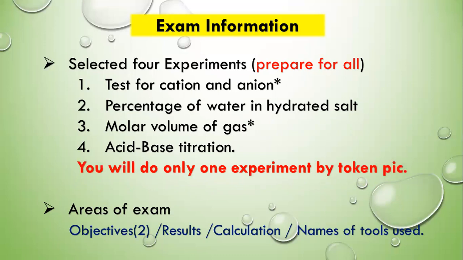The second one is the results. Of course, you will be given a table or chart, whatever it is. You have to fill in the results based on the experiment that you do and the data you take from the experiment. Then the calculations: most of the formulas will be given, except maybe one or two, but mostly you will be guided, inshallah.